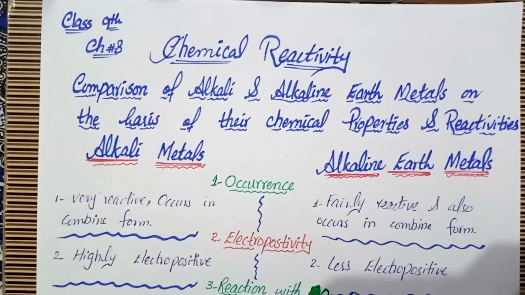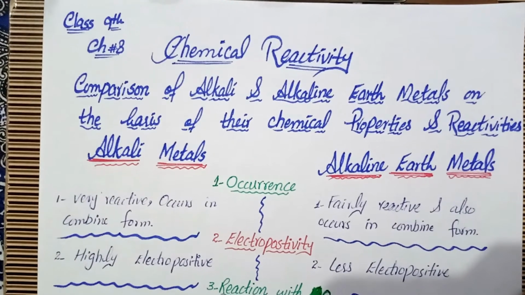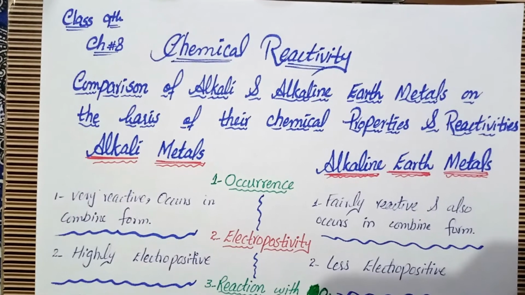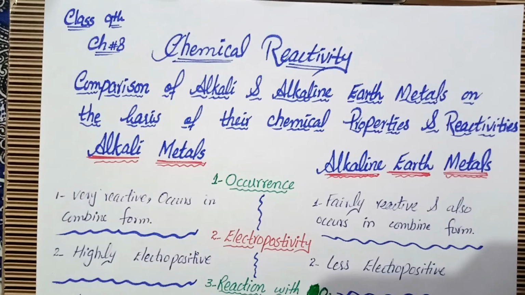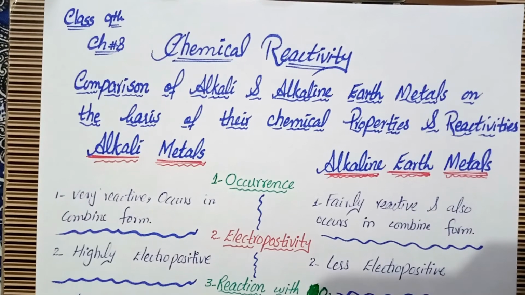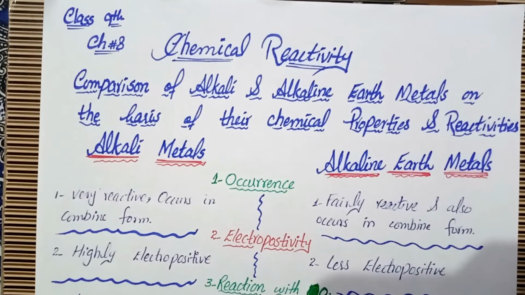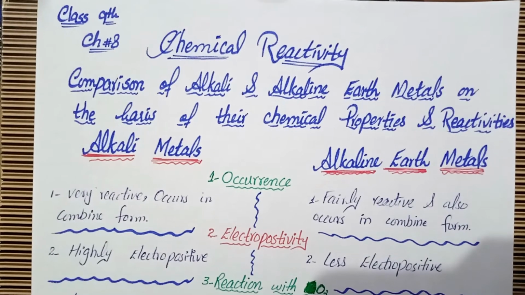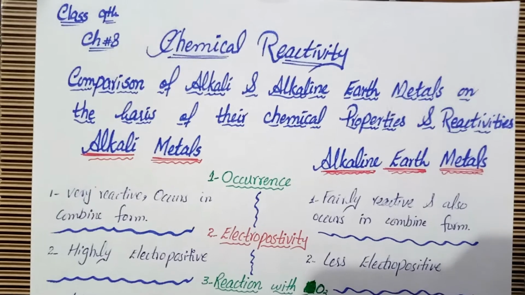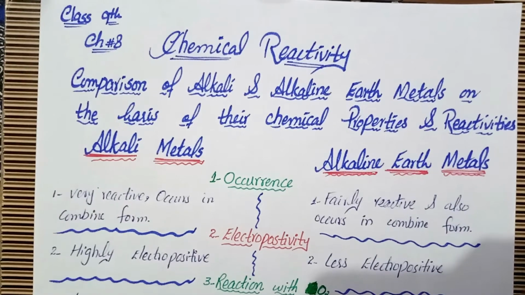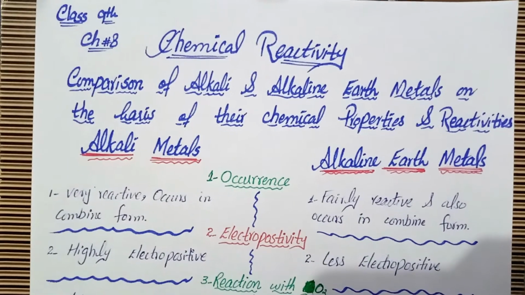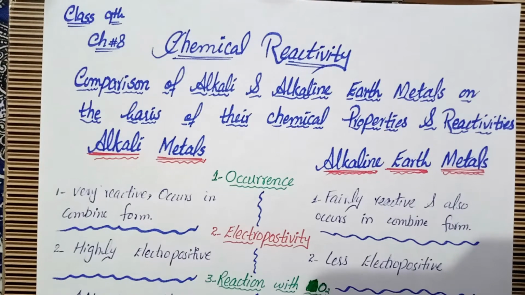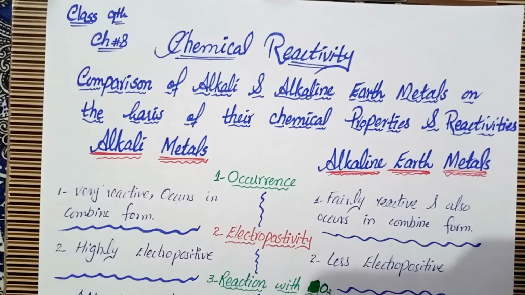The second point is electropositivity. As we discussed in the previous video, alkali metals are highly electropositive and alkaline earth metals are less electropositive. I have explained the reason behind the high and low electropositivity in my previous video. So to make your concept clear about electropositivity, please go through my previous videos.